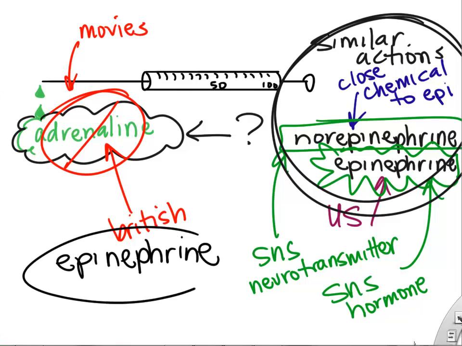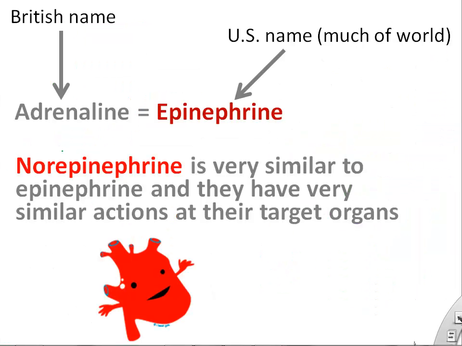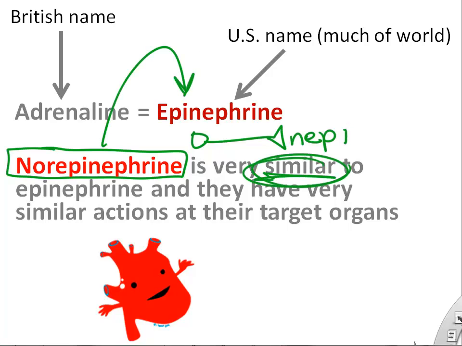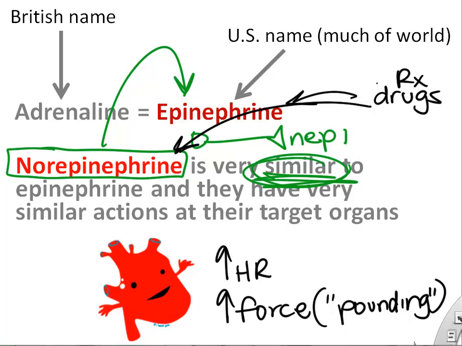So we'll talk more about epinephrine when we talk about the endocrine system. But I just wanted to point out that in the United States, we don't say adrenaline, we say epinephrine, and norepinephrine is closely related to epinephrine. And they have similar effects. For example, on the heart, they increase heart rate and increase the force of contraction.